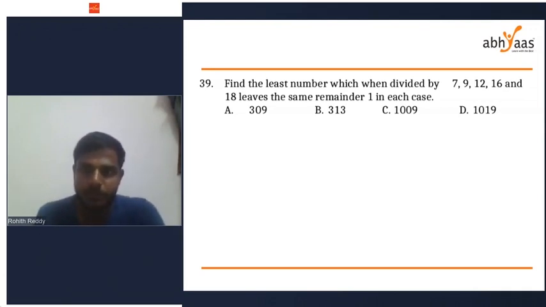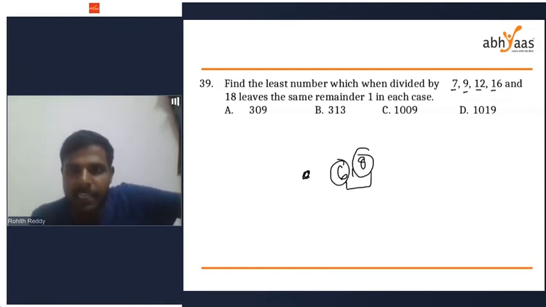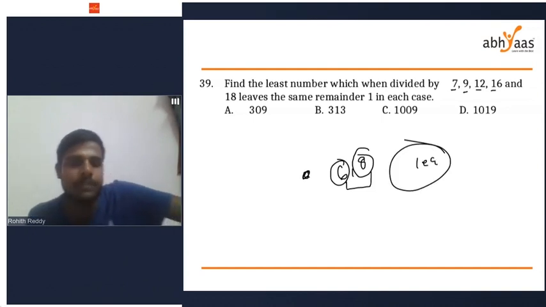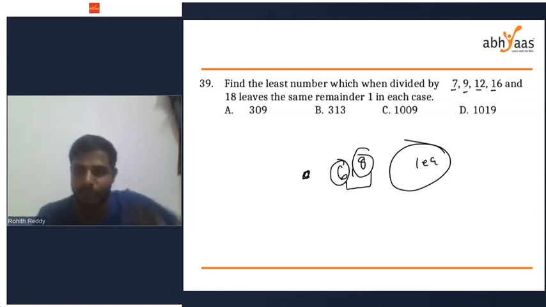Before doing that, let's take 6 and 8: what is the least number which when divided by 6 and 8 leaves a remainder of 1 in each case? Before taking that 1 as a remainder, what is the least number which is divisible by 6 and 8?